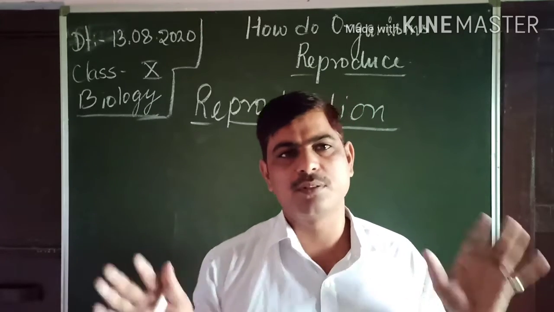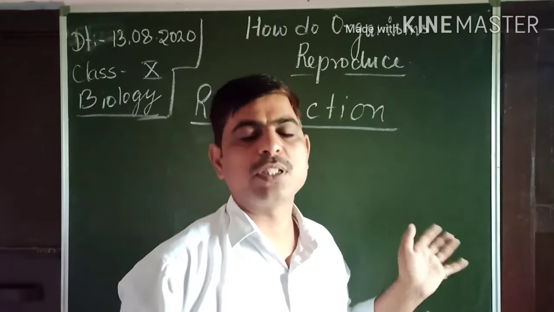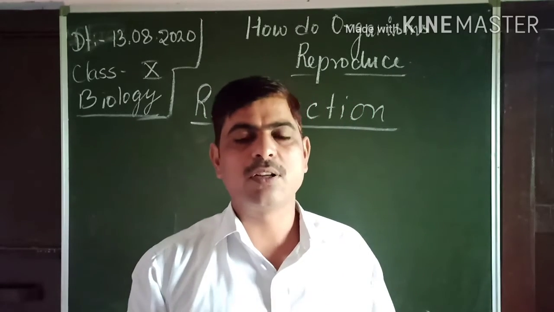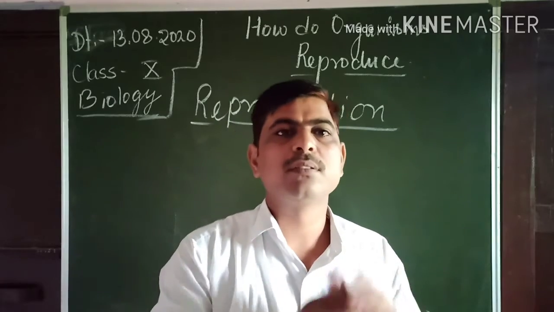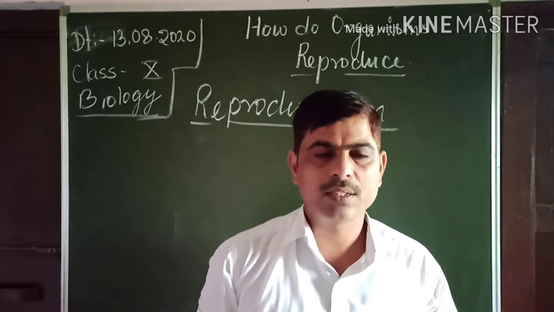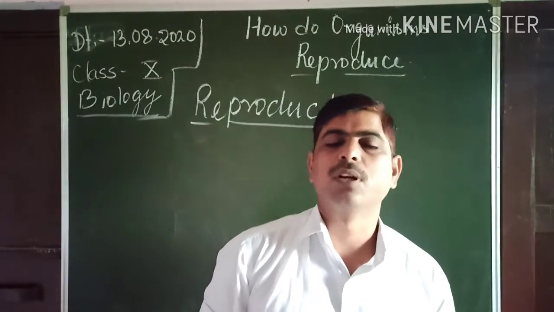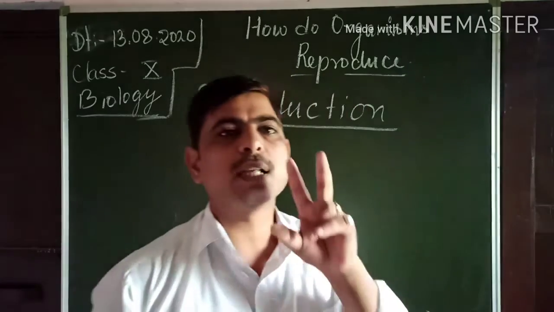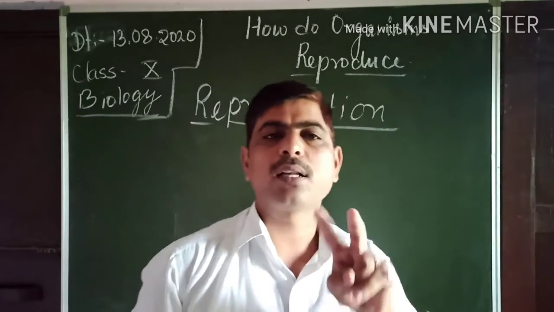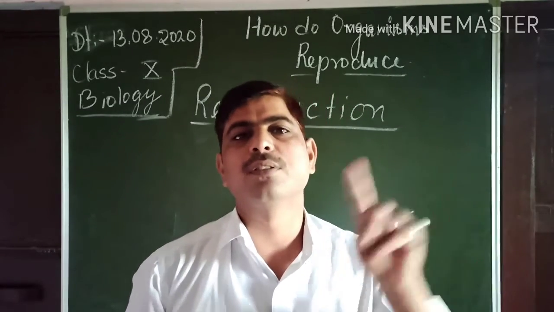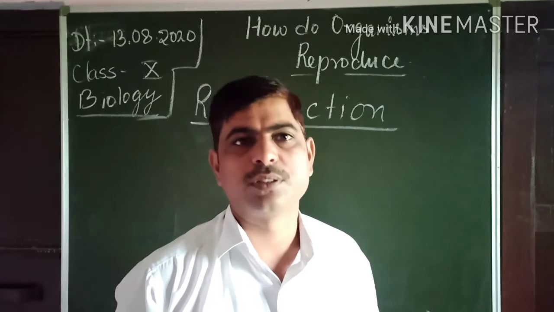Okay, nature replaces, not we. By the process of reproduction, dead organisms are replaced by living organisms, and a similar process will go on with the new organisms also. So it is a necessary process for the survival of species on the earth, the existence of species.